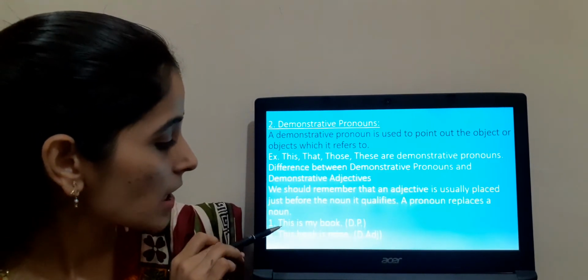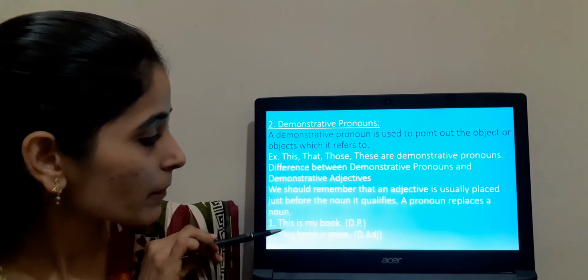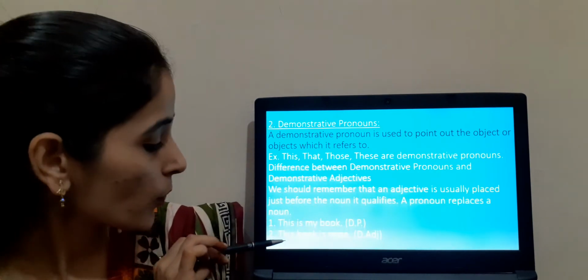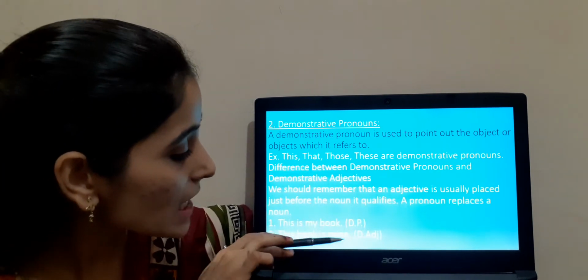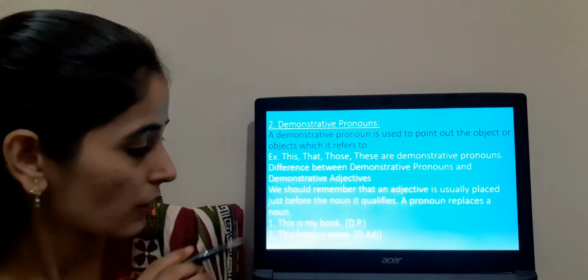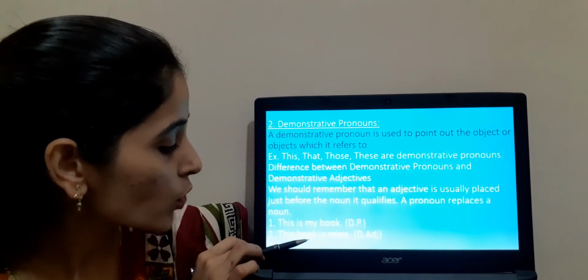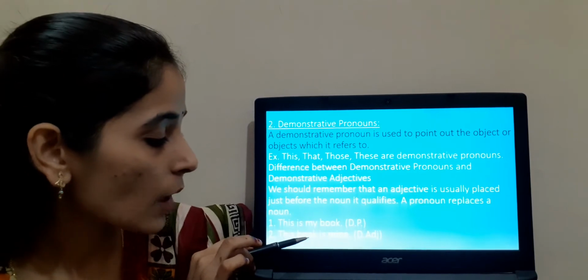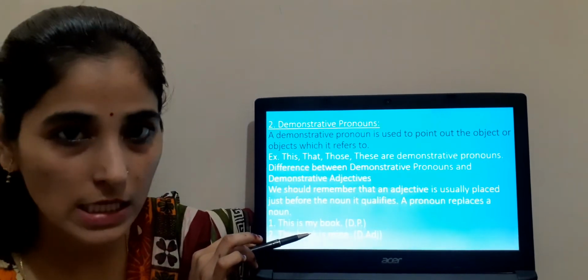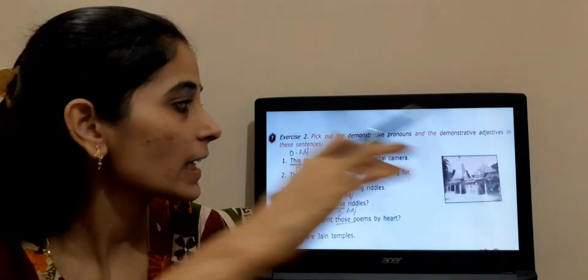Let us see example. This is my book. Here DP, that means demonstrative pronoun. This book is mine. So it is demonstrative adjective. Because you can see this is used before the noun. So book is a noun here. Is this clear to you? Let us solve an exercise here.